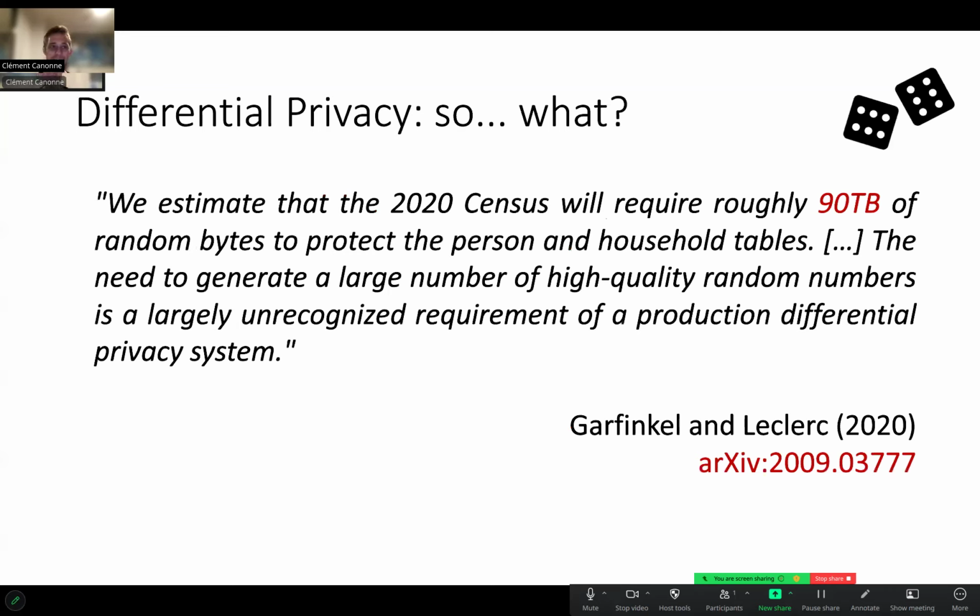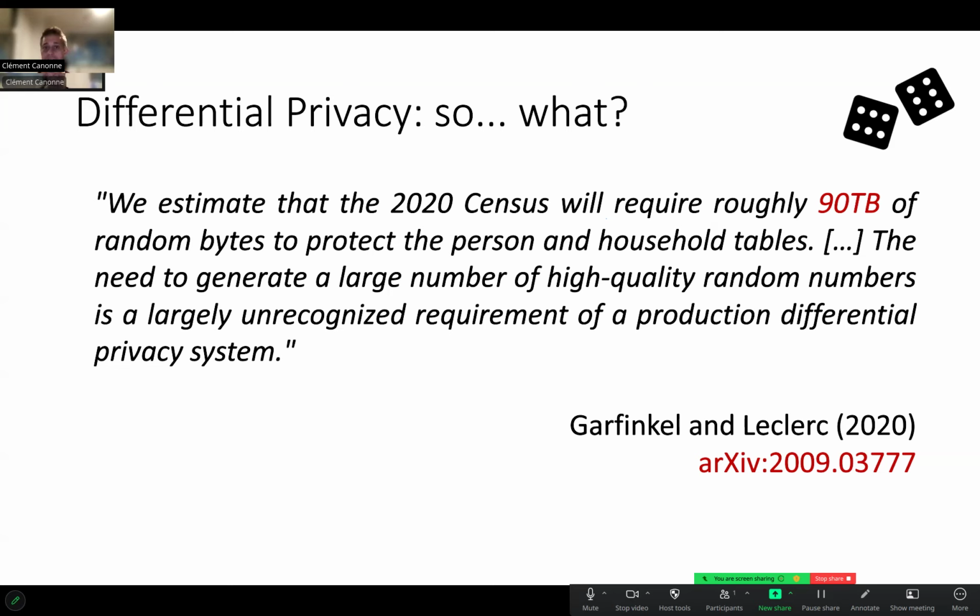Now, this is not just a theoretical aspect, even though it leads to a lot of very interesting theoretical problems. This is a quote from Garfinkel and Leclerc from 2020, based on their experience of differential privacy being deployed in the US Census. What they write is, "We estimate that the 2020 census will require roughly 90 terabytes of random bytes to protect the person and household tables that the US Census is outputting.